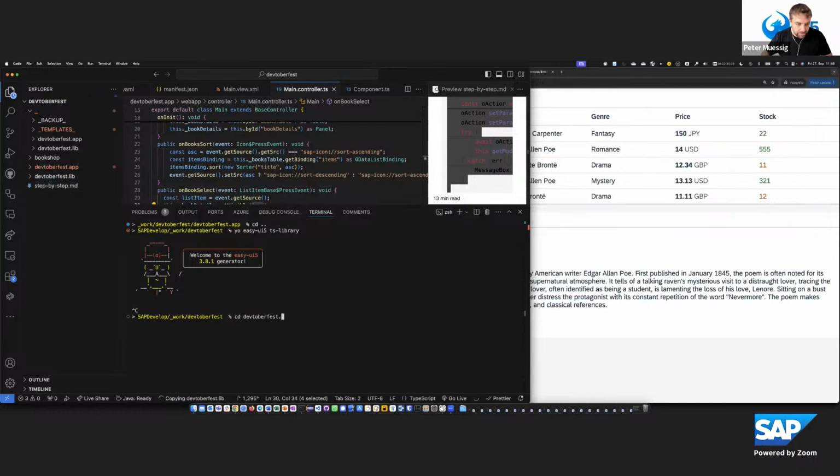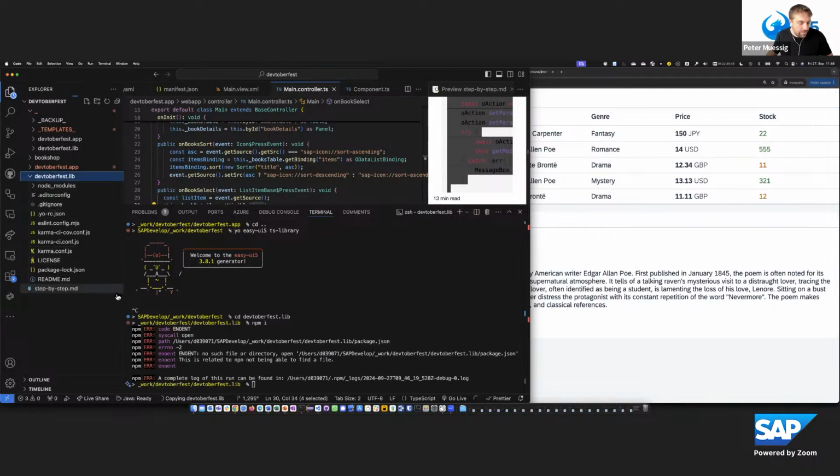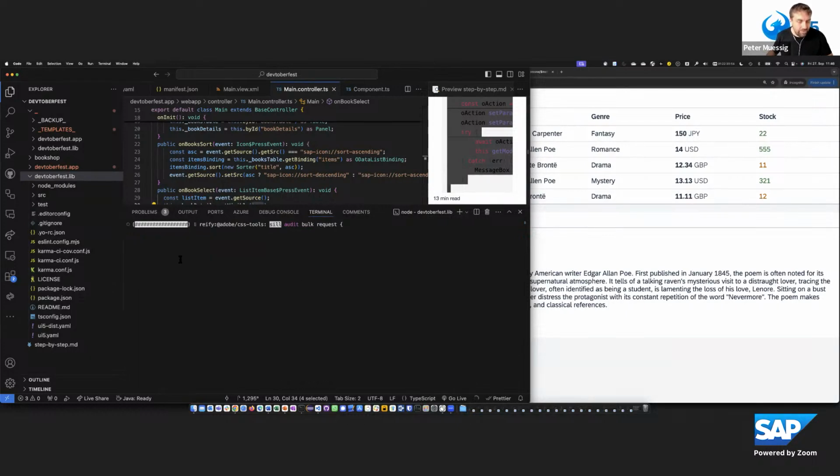So I'm just jumping in there and running npm install, which is normally executed at the end of the generation of this project. So in the library project, while npm install is running, Devtoberfest lib, where am I now? Okay, the copy was not finished. As usual, I have the node modules copied with me. But now it should work.